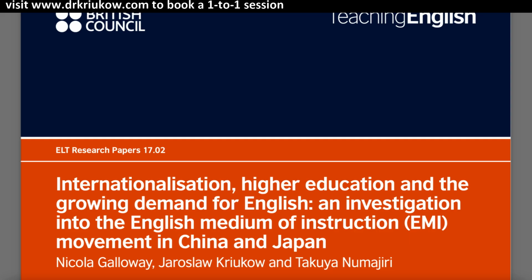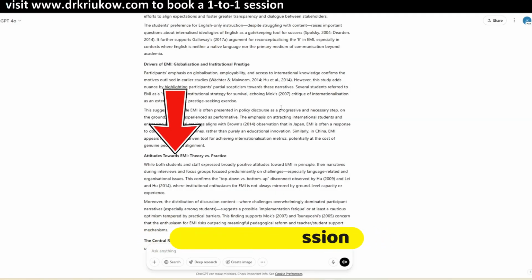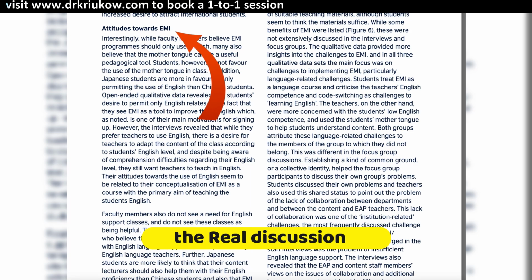And to make it more fun, we'll be using this actual published article so that I can compare the discussion chapter that ChatGPT gives me with the discussion chapter that we wrote, so I can confirm whether it actually makes sense.